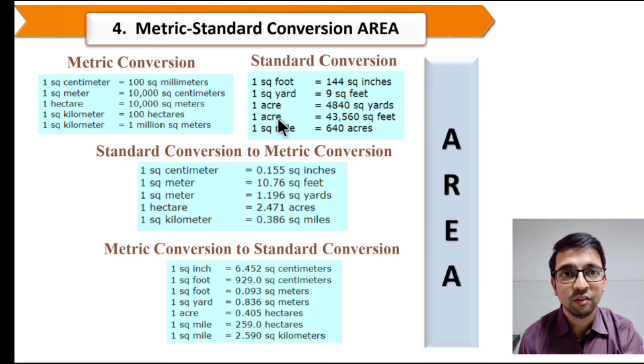1 square meter equal to 10,000 square centimeter. 1 hectare equal to 10,000 square meter. 1 square kilometer equal to 100 hectares. 1 square kilometer equal to 1 million square meters.